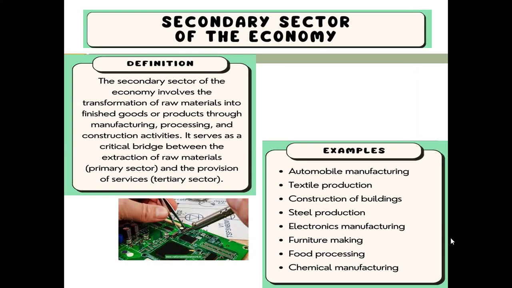So the secondary sector of the economy involves the transformation of a raw material into what? Into a finished good or a finished product through methods such as manufacturing, processing and construction activities. It serves as a critical bridge between extraction of a raw material and the provision of a service.